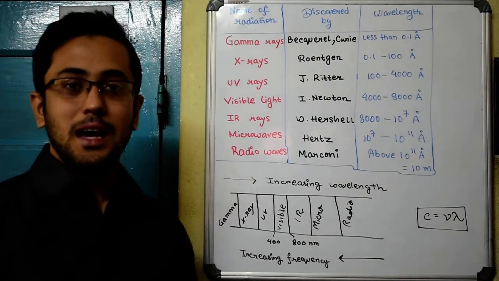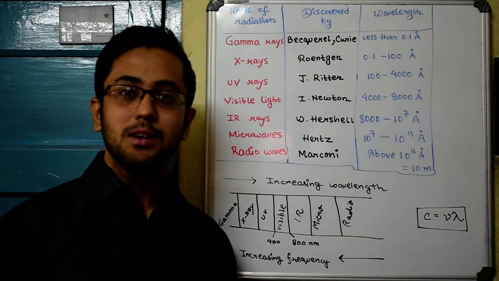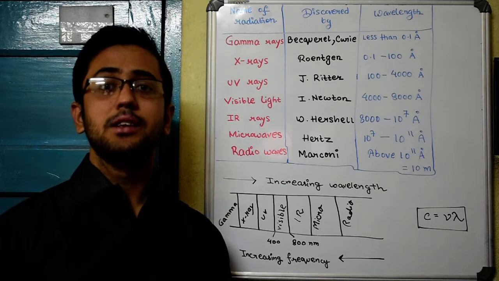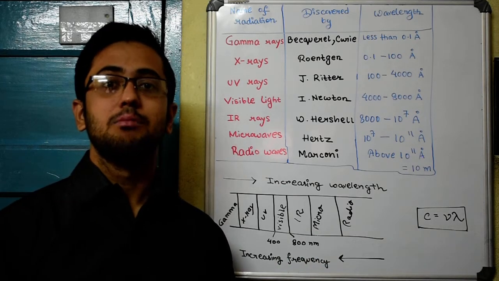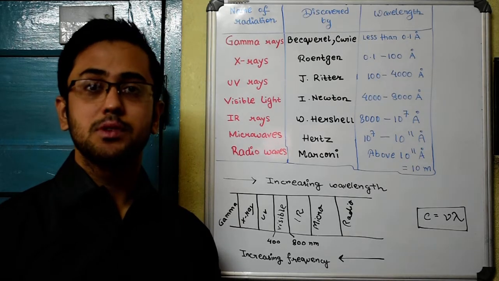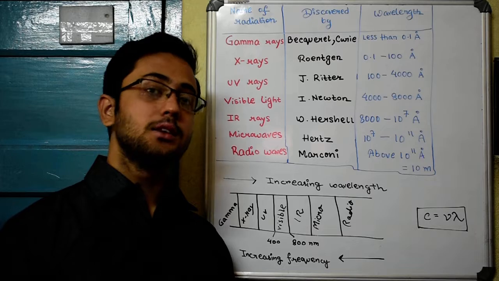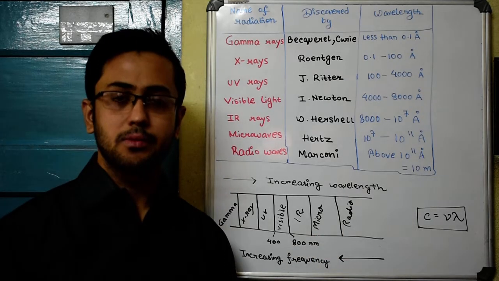Hello. So last day we were studying about the visible spectrum, how the spectrum of the white light is divided into its 7 constituent colors, or rather dispersed by the prism, and this experiment was first performed by Isaac Newton. Today we will deal with the other regions of the electromagnetic spectrum, the so-called invisible spectrum.